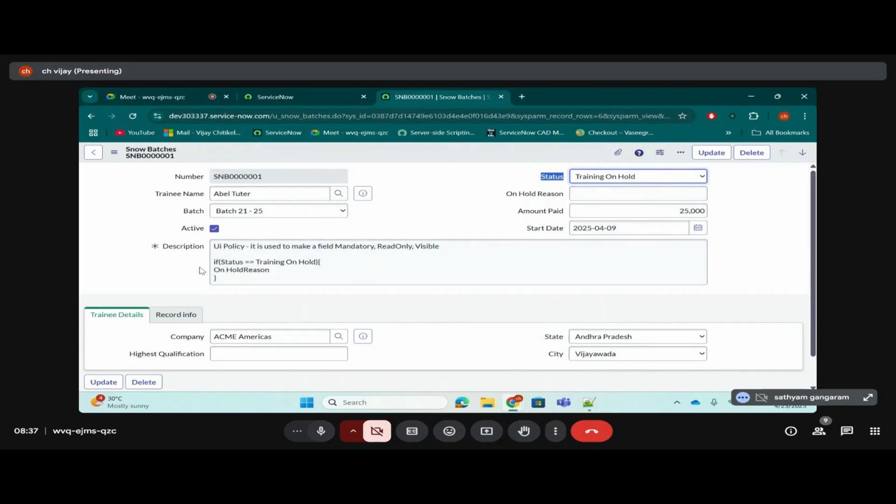Yes, it is giving true because what I'm telling is status is training on hold. If the status is selected as training on hold, then it is giving true. Then only it will enter into these curly braces. If it enters into these curly braces, what I'm telling is on hold reason should be visible. Okay, so is the logic completed, or do we need to write more logic?